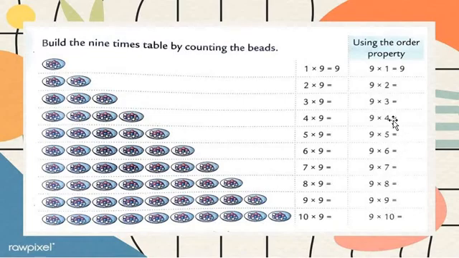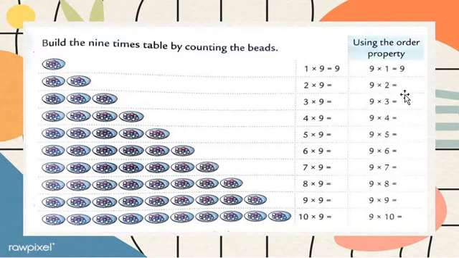Okay, all students. So 9 1s are 9, 9 2s are 18, 9 3s are 27, 9 4s are 36, 9 5s are 45, 9 6s are 54, 9 7s are 63, 9 8s are 72, 9 9s are 81, and 9 10s are 90. Got my point, all students? This is all of table number 9, and these multiplication facts are used in our further exercises. So you must learn table number 9. Got my point, all students?